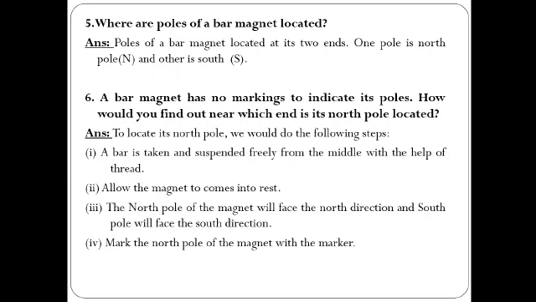So you can easily identify whether it is the north pole or the south pole. And if both are attracting each other, it means they are opposite poles, and afterwards you can easily understand which one is north or south. So this way also you can find out. If you write this method, it's correct, and if you follow the step which I mentioned, that is also correct.